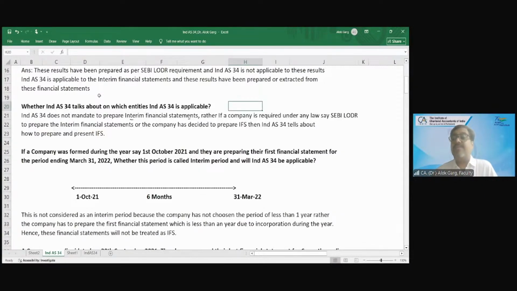And since the investor is an overseas investor, they also want the audited financial information of those startups. So friends, with this intent, if these startups are preparing their interim period financial statements, then Ind AS 34 will become applicable to those startups also. Okay, making sense?